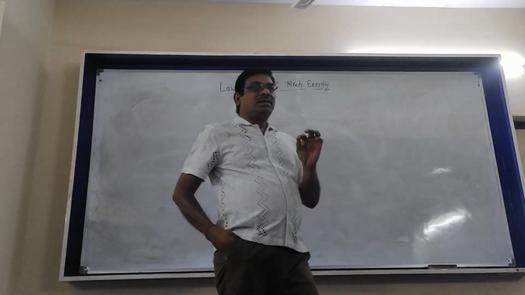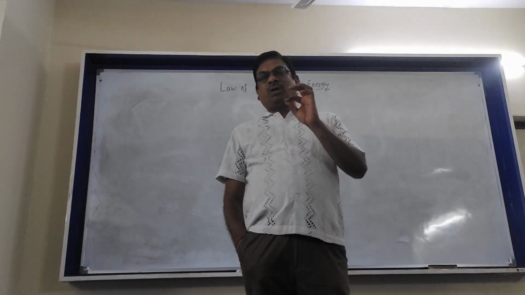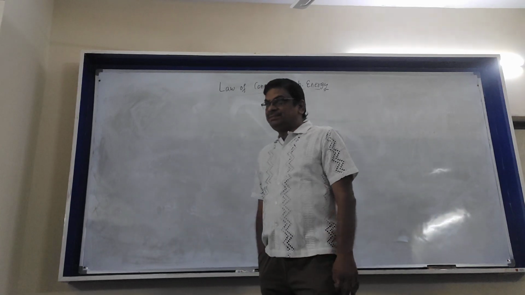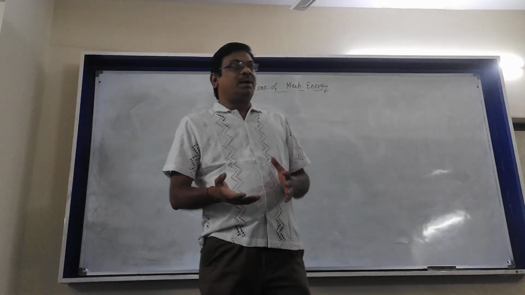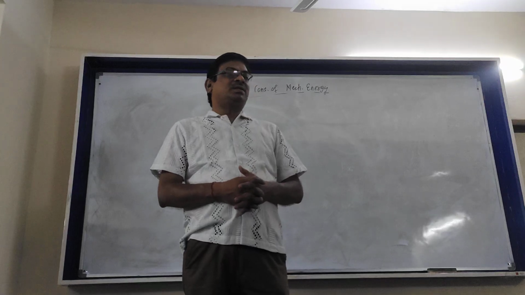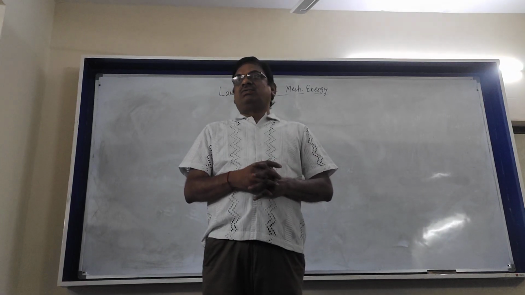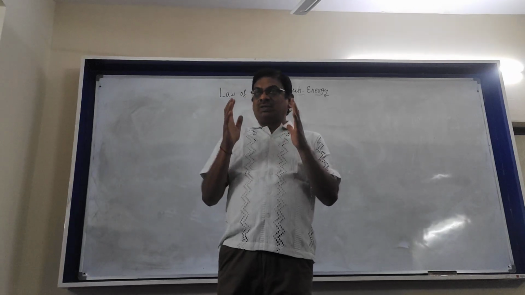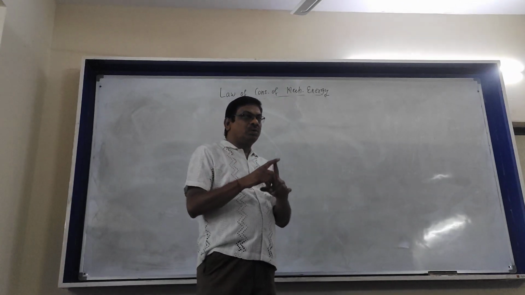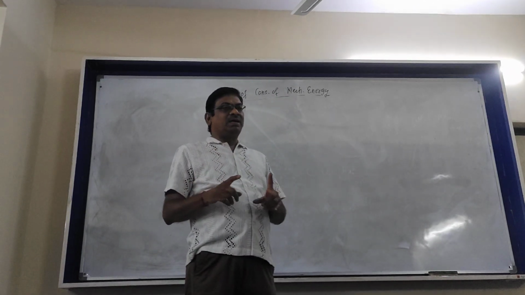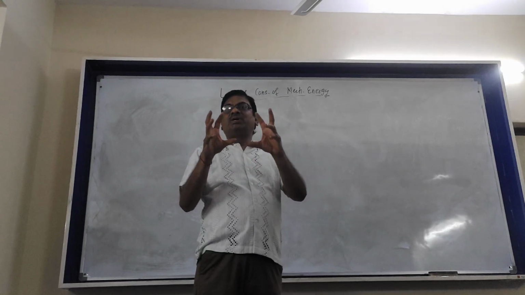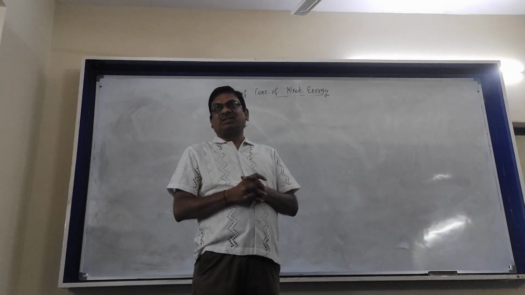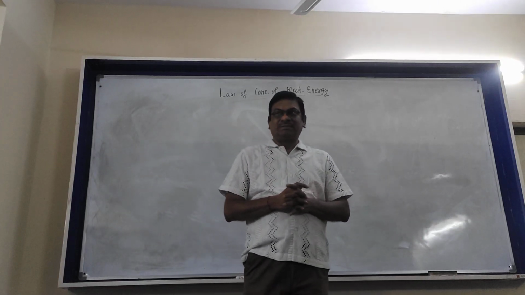So having seen kinetic energy, having seen potential energy, now we are in a position to understand mechanical energy. As you know, mechanical energy comprises these two things, kinetic and potential. First of all, you should be clear with the system. You define the system clearly. Once you define the system, then note down the complete kinetic energy. If the system is made up of three bodies, you should add the kinetic energies of each of the three bodies to get the total kinetic energy of the system.